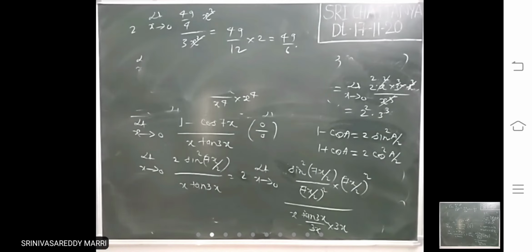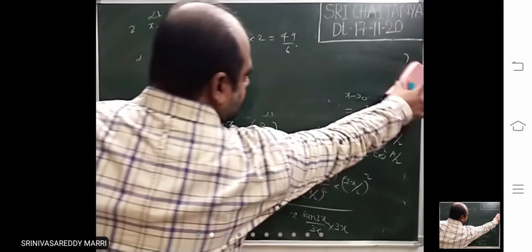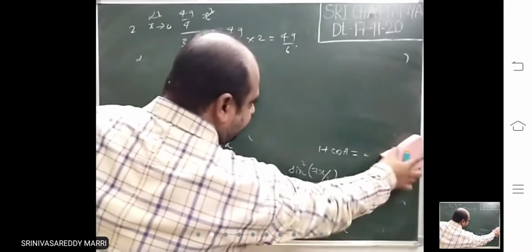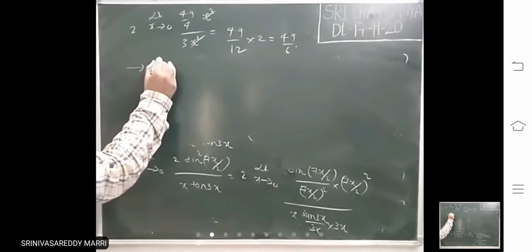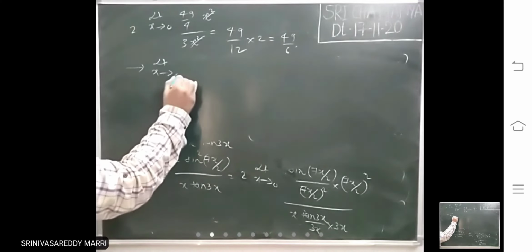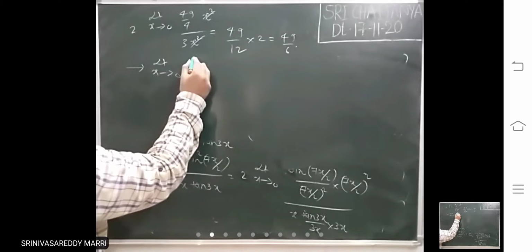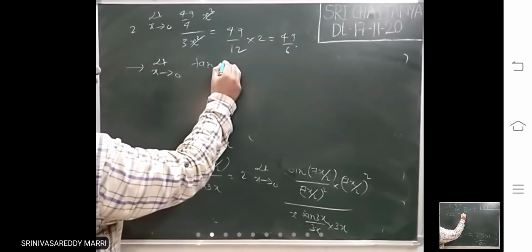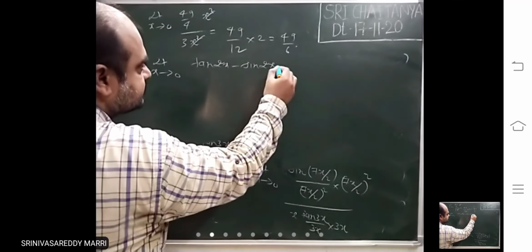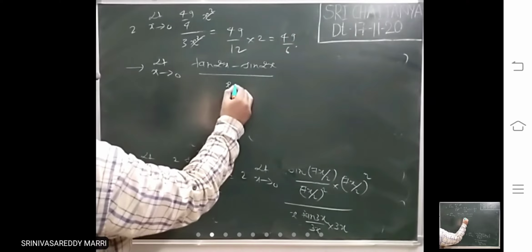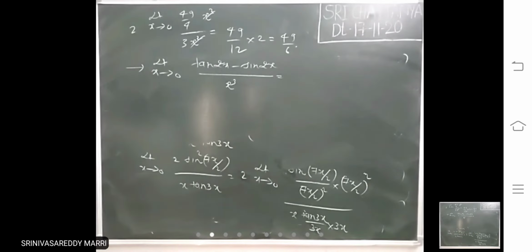Just simple. How to apply the standard limit is converting into sine and tan and then applying. Make use of trigonometry formulas for converting. Suppose we get another example. Limit x tends to 0 of tan 2x minus sine 2x divided by x cube. Let us say like this.